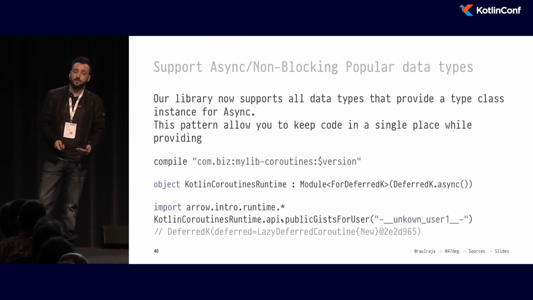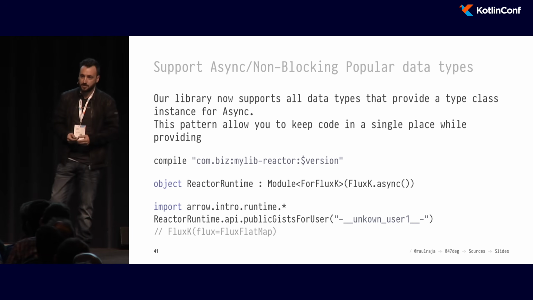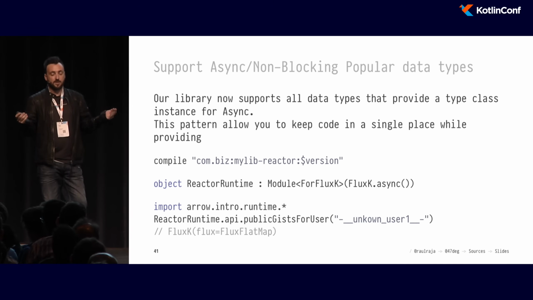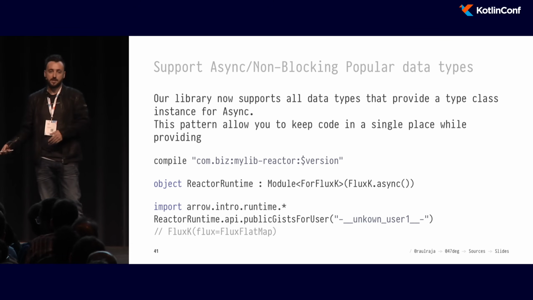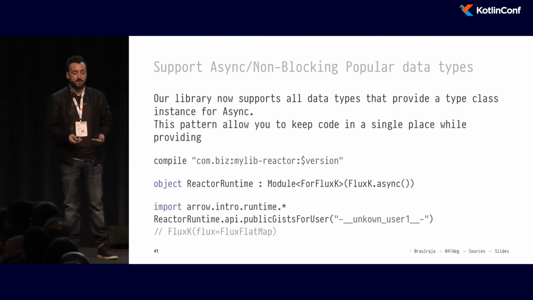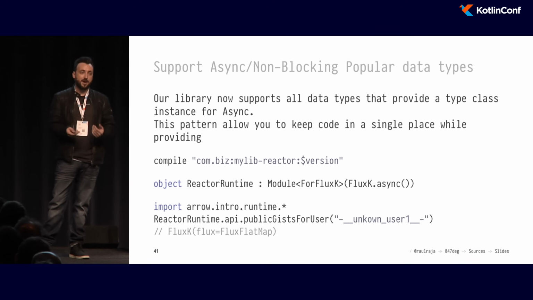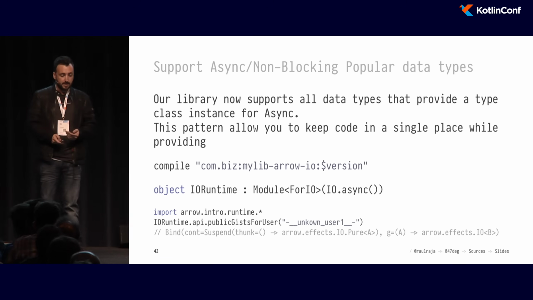And the same way we're doing for Kotlin coroutines, we can do for Reactor frameworks. So if you're using Spring Boot or any backend framework, the programs that you're writing for one platform, you can port them to the other and then just run them in a different runtime. So here we are executing this method, and it's giving us back a value encapsulated inside Flux, the data type that uses Reactor. Same for IO.